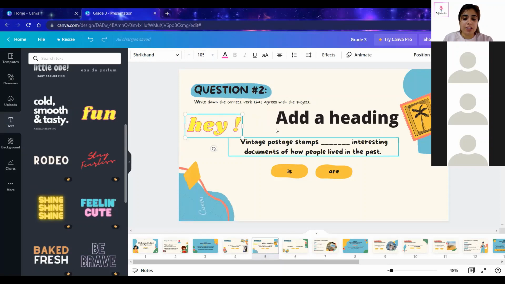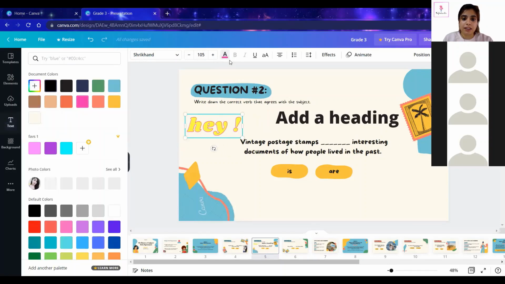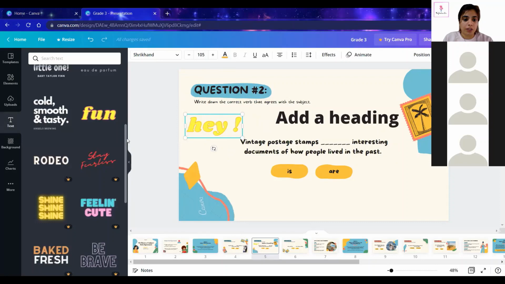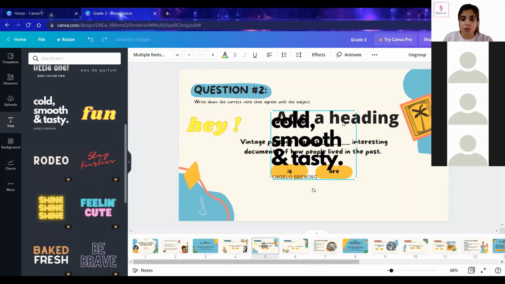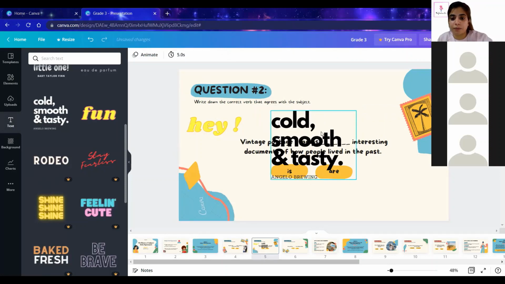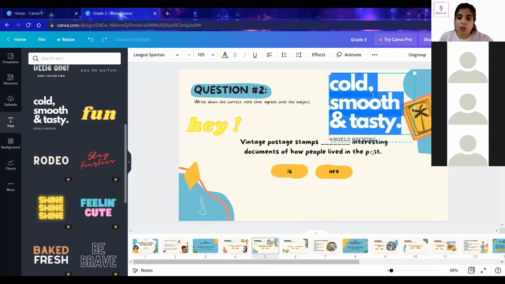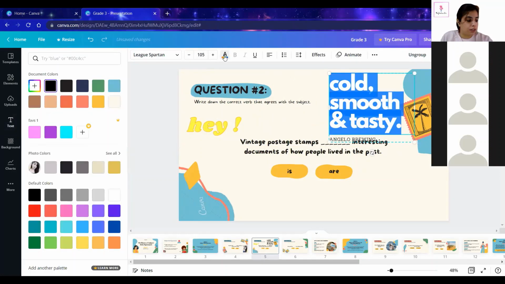When you click on the text, you'll have the option of, again, changing the colors. Okay, this one is already automated. Okay, fine. So if I choose another, like suppose this one, I have the option of changing the colors.